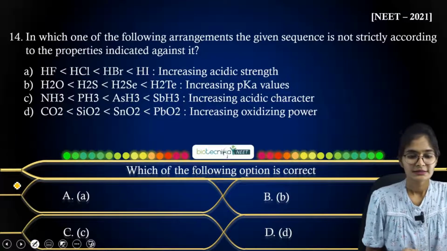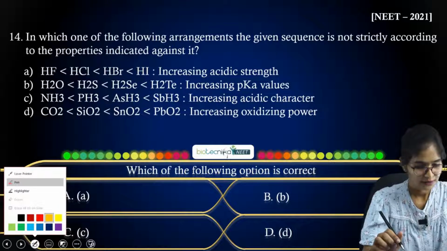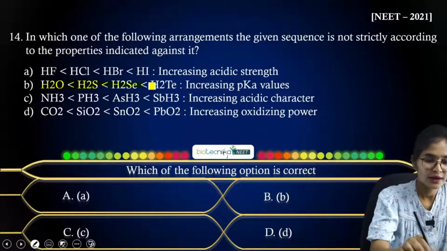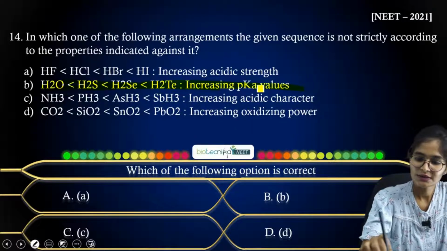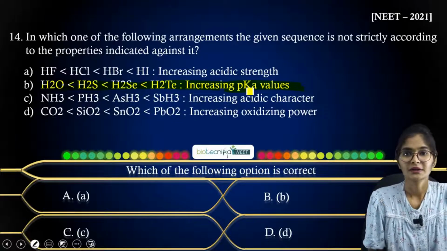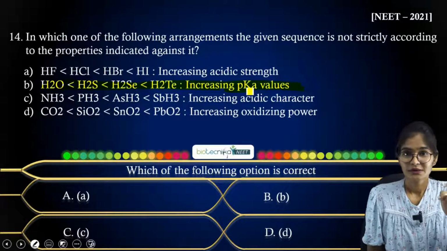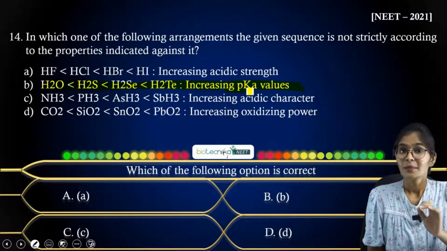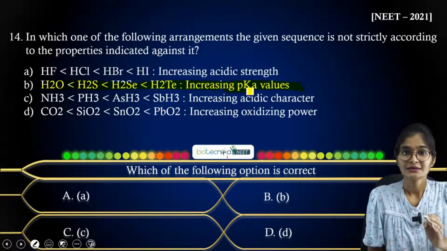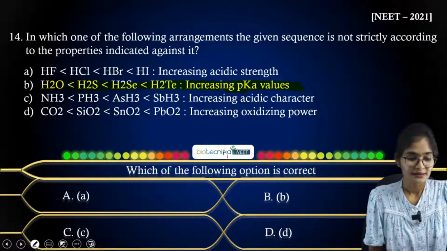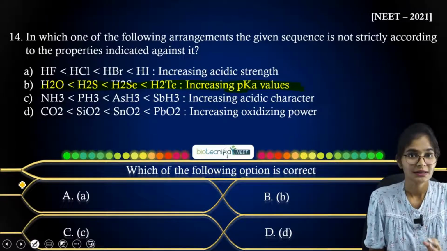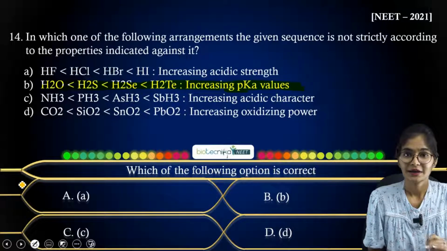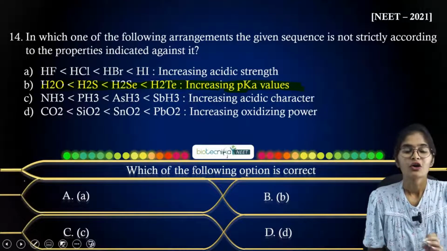Consider the second option, let me highlight it: H2O, H2S, H2Se, H2Te. Increasing pKa values they have given, right? Increasing pKa values means down the group the acidic strength must decrease. But we already concluded that acidic strength should increase. If it is increasing, then the pKa value has to be decreasing. Acidic strength is always inversely proportional to pKa value. That's why the answer has to be option B here.